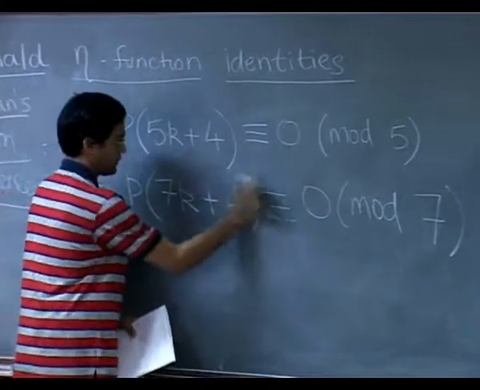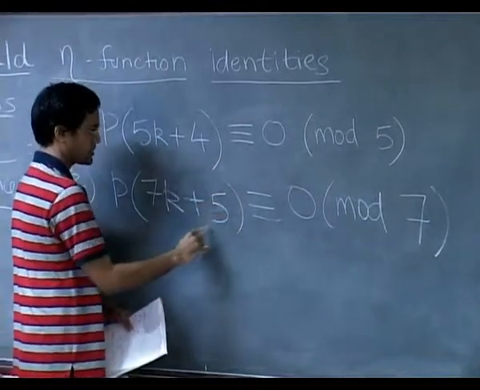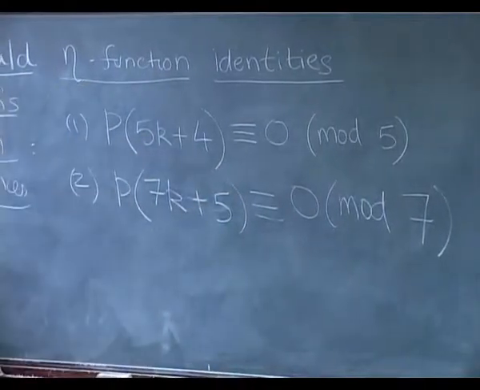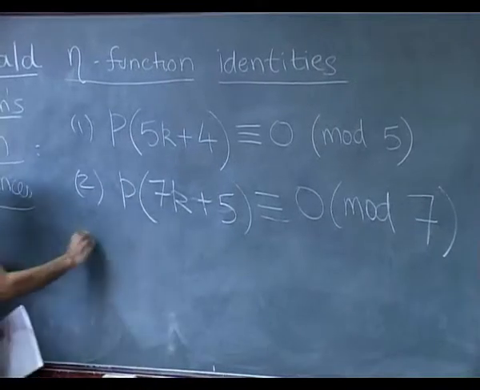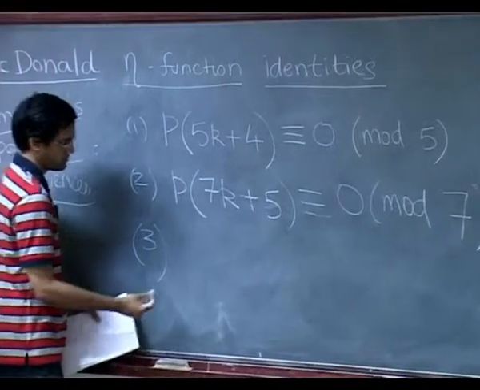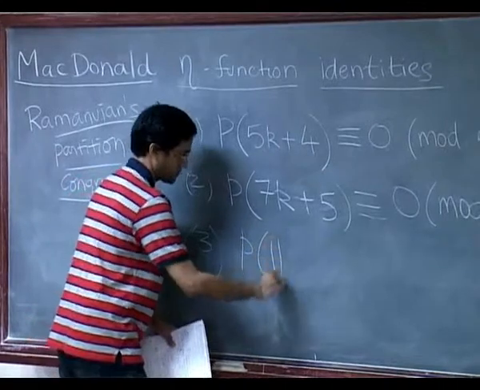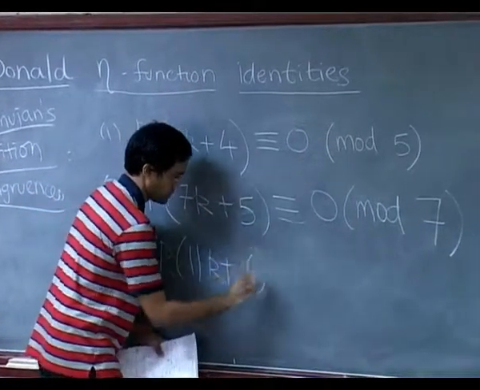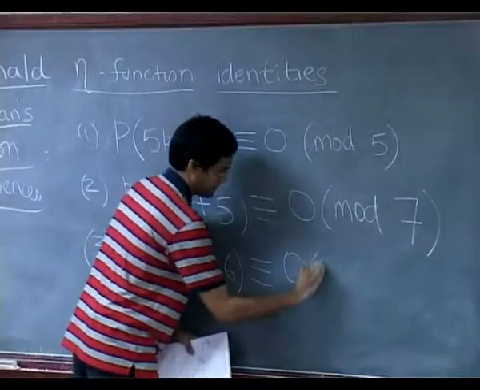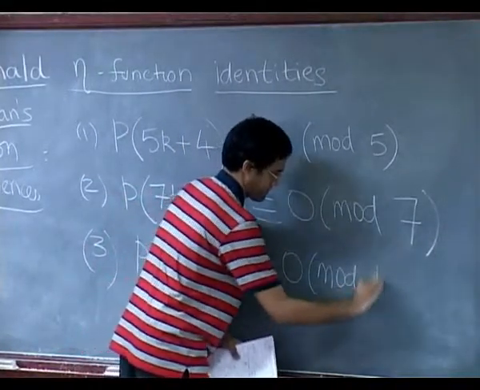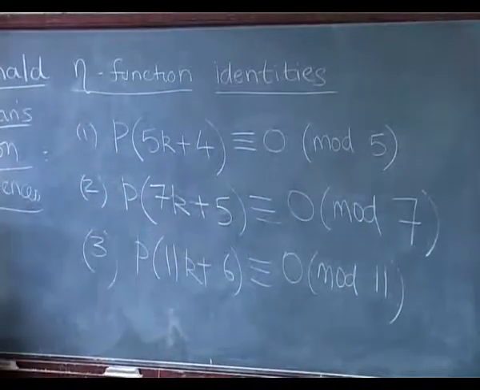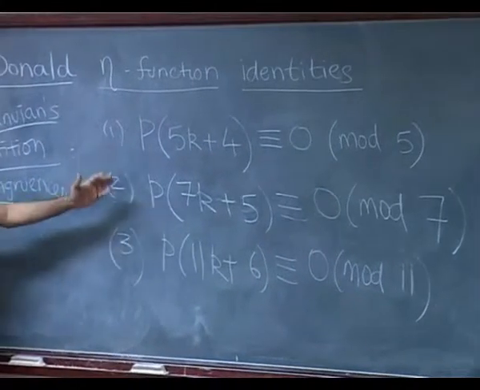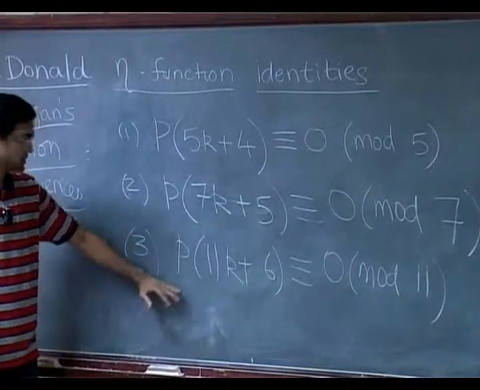There's also 7k plus 5, sorry. So the number of partitions of 5 is 7, for example, but he claimed it was true for all numbers of the form 7k plus 5, and then finally 11k plus 6. Okay. So there are these 3 congruences.